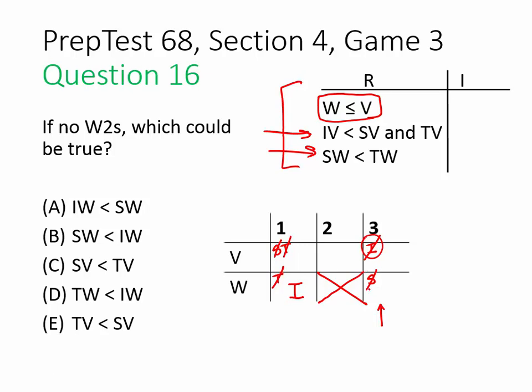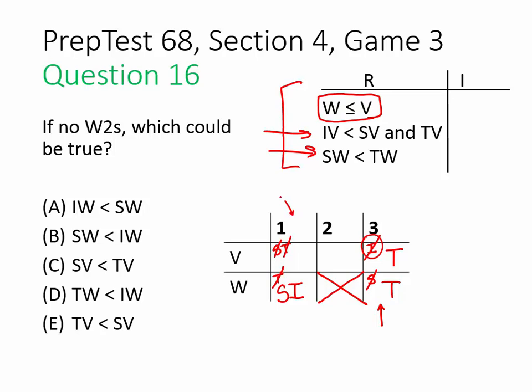Furthermore, SW cannot go in 3 or 2, so it must go here in 1. And TW cannot go in 1 or 2, so it must go here in 3. If TW is 3, and that must be less than or equal to TV, then TV must be 3. That's about all we can fill in definitively in this chart, but it is worth noting that I could go